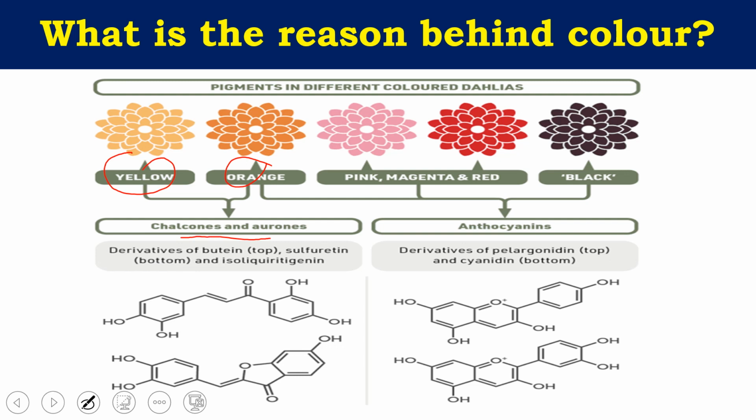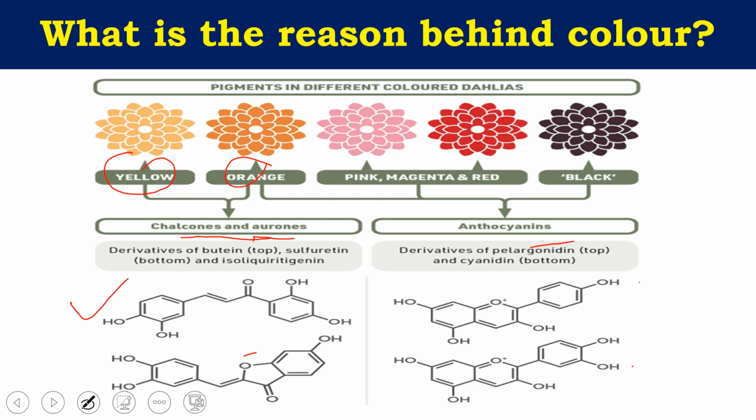So here you can see two different compounds, chalcones and aurones, which give you derivatives of butein and sulfuretin at the bottom. And here we also have pelargonidin and cyanidin. These are anthocyanin derivatives. Aurone derivatives give a more intense yellow color than their chalcone cousins.